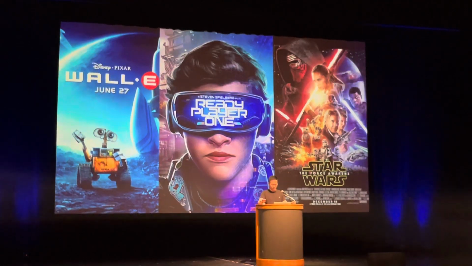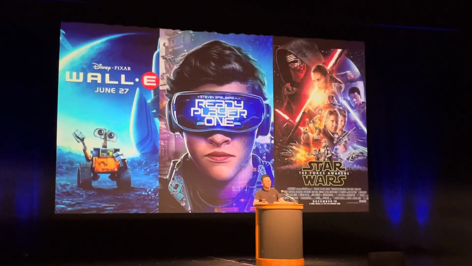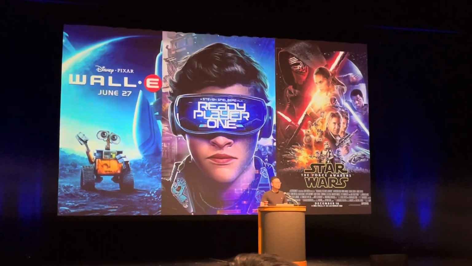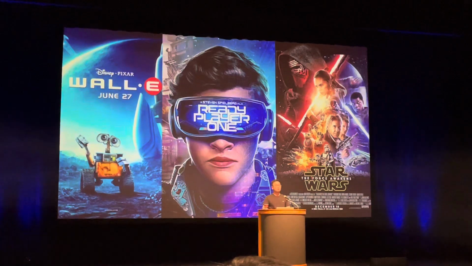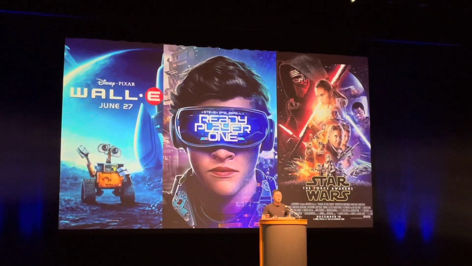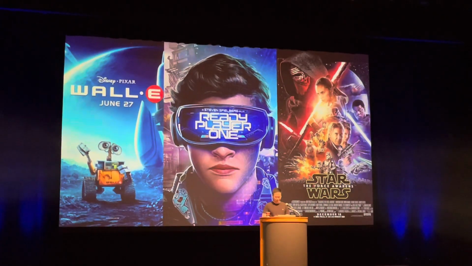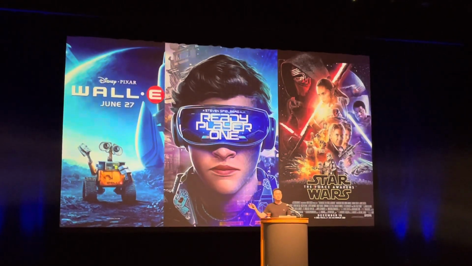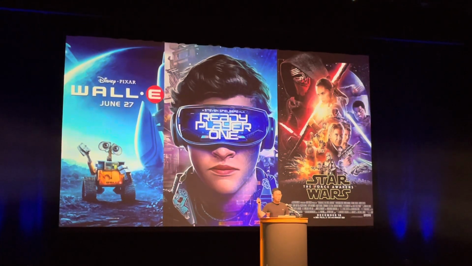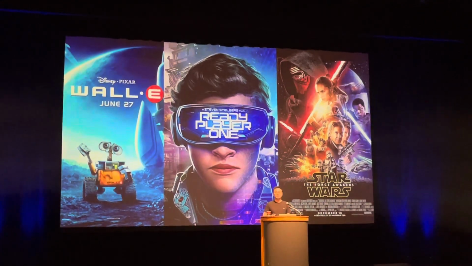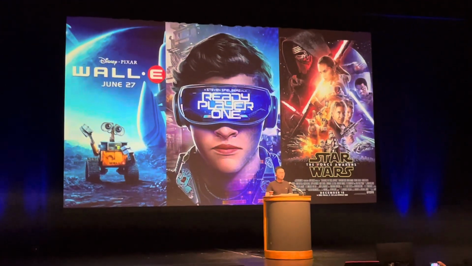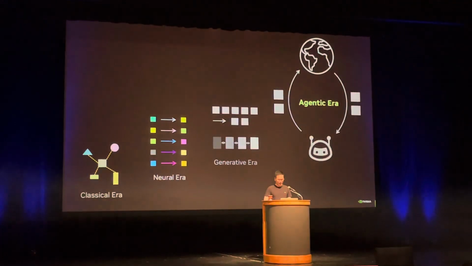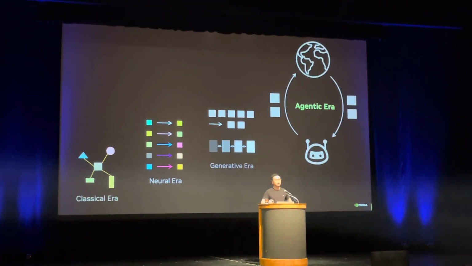Now zooming out, I believe in a future where everything that moves will eventually be autonomous. And Project GR00T and humanoid robots are only the first chapter. One day, we'll realize that the agents across WALL-E, Star Wars, and Ready Player One, no matter if they're in the physical or the virtual world, will just be different prompts to the same foundation agent. And that, my friends, is the North Star on our quest for AGI. And I welcome you all to join me in the agentic era. Thanks.